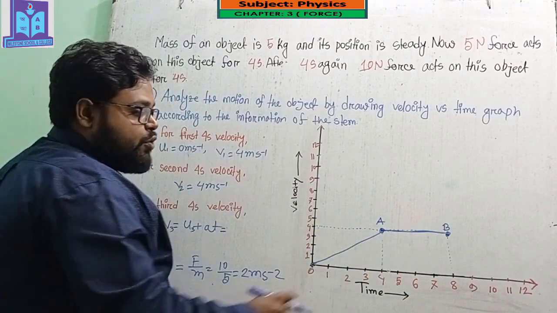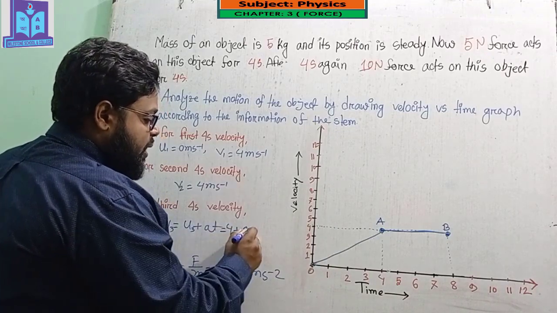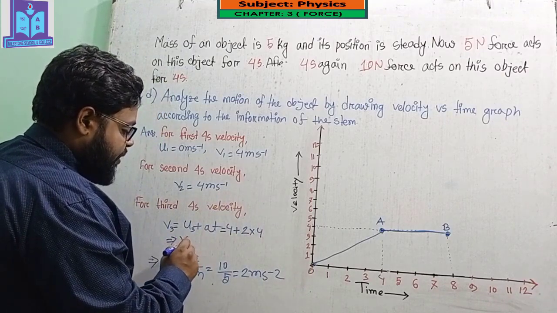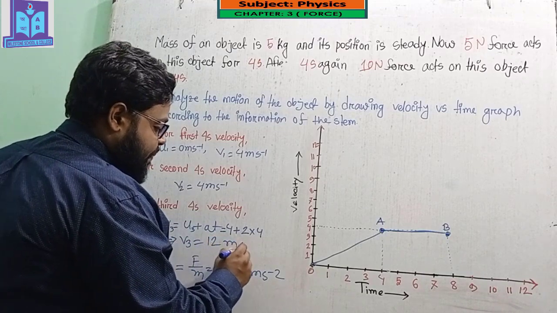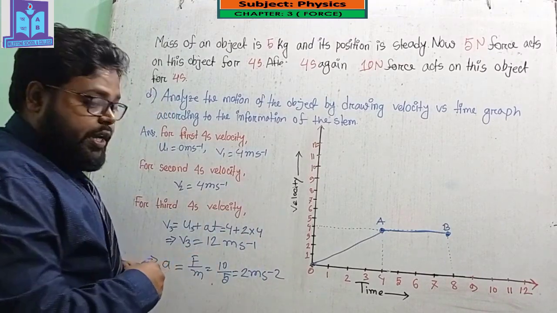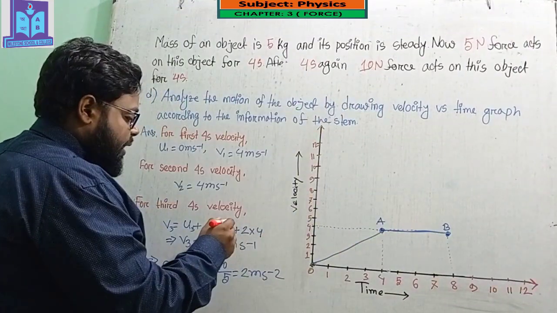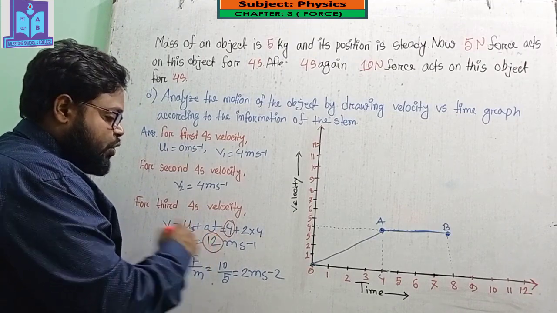So the initial velocity equals 4, plus acceleration 2 times time 4. So I will get v3 equals 12 meter per second. So the initial velocity for the next 4 seconds is 4 meter per second and the final velocity is 12 meter per second.